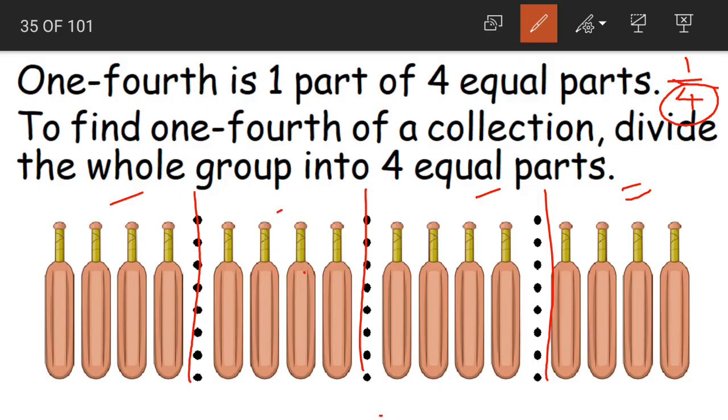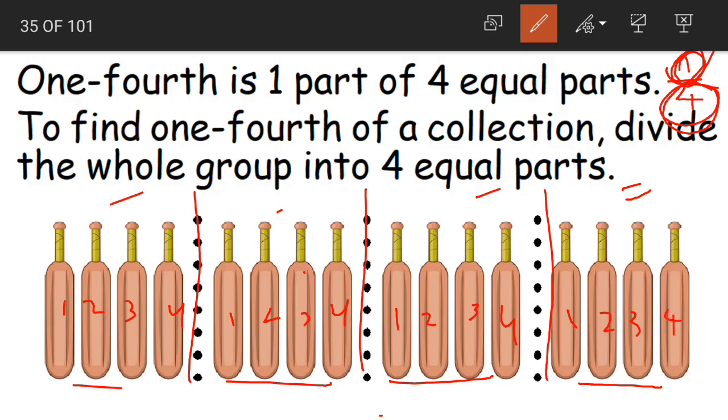Now what should we find out? We should find out only 1/4. That is 1 out of these 4 equal parts. And in one part, how many bats are we having? Take any part. In each and every part we'll be having exactly 4 bats. 1, 2, 3, 4.